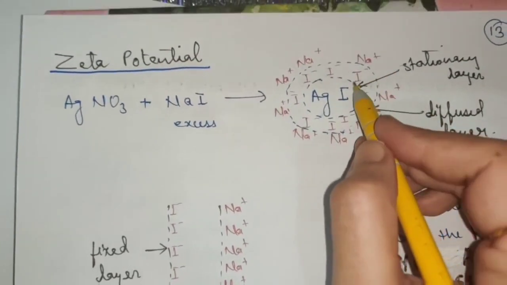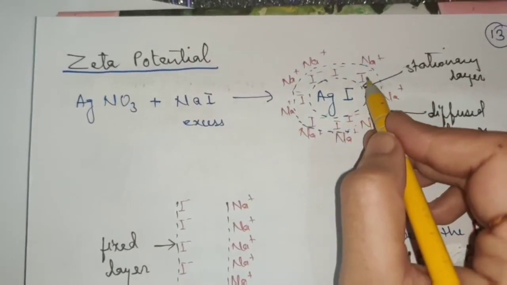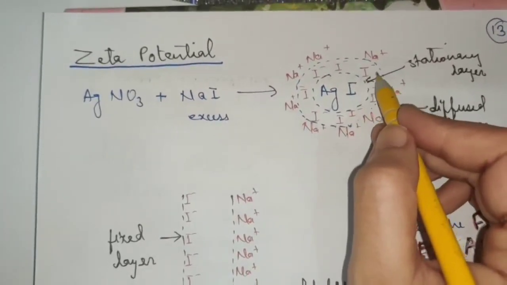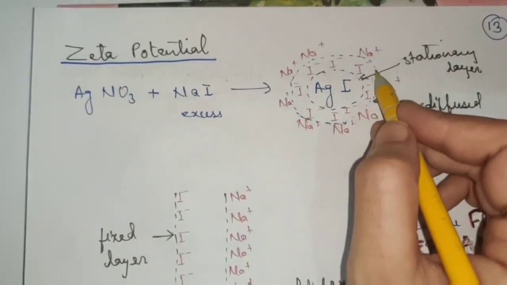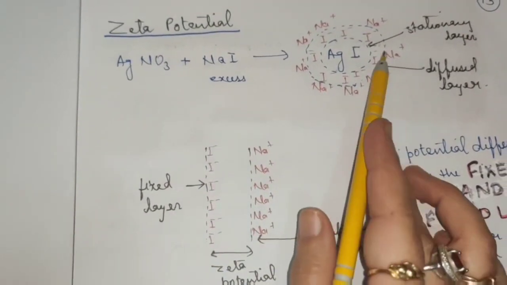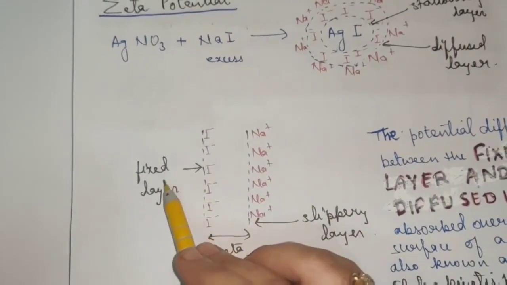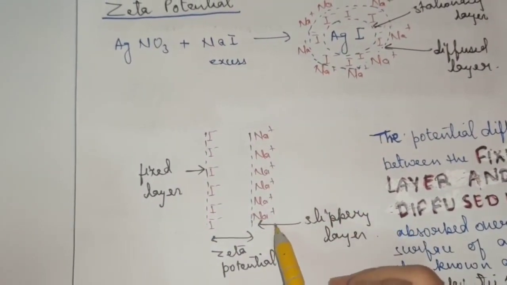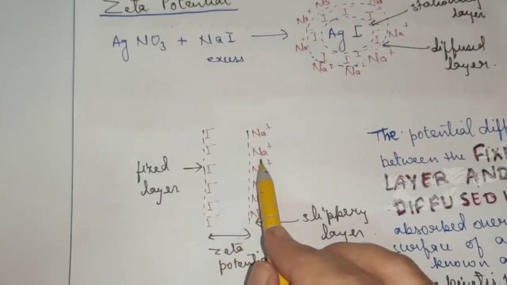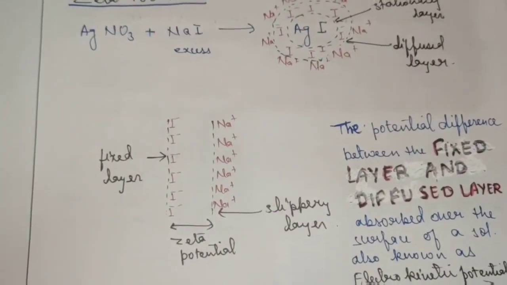Okay, now the potential difference between these two layers, since the two layers are charged layers, obviously there will exist some potential difference. So the potential difference between these two layers is known as zeta potential. If you write these two layers in this form, it will appear like this. First is the iodide ion, which is fixed layer. Second is the Na plus ion, which is slippery layer, or you can say diffused layer. The potential difference between these two is known as zeta potential. So it is a very simple concept, and I hope it is clear to you.